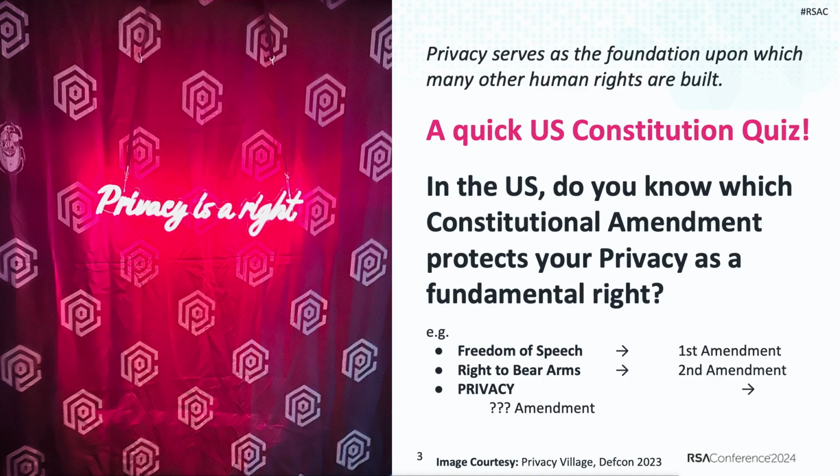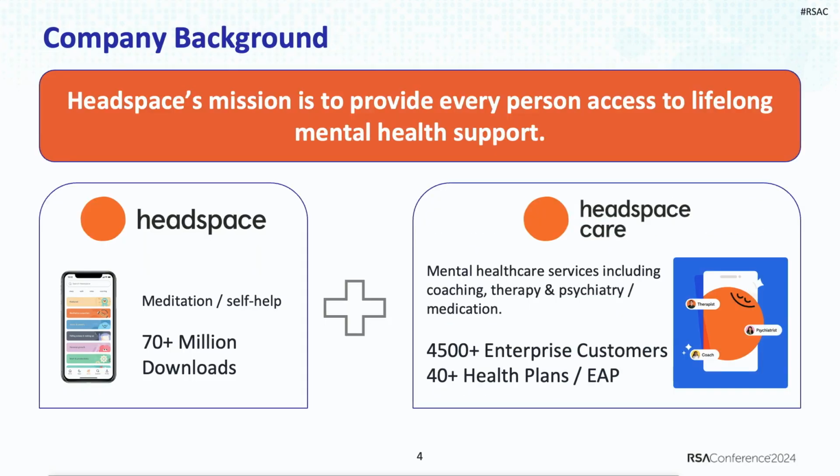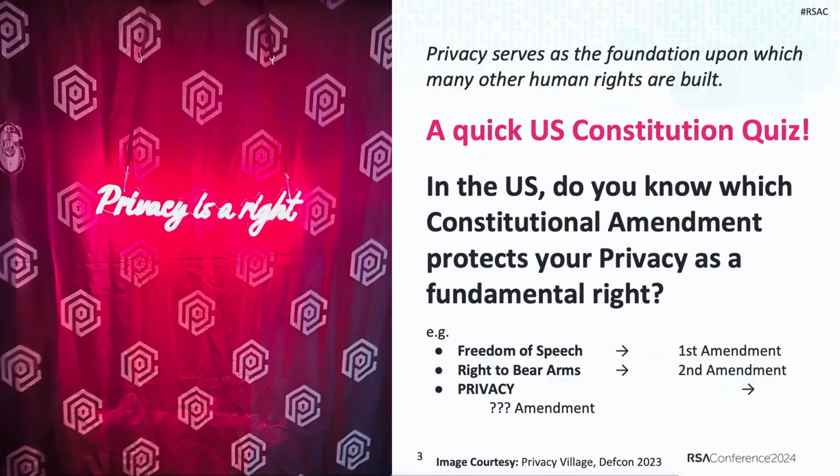It's the 14th Amendment. The 14th Amendment is about the right to due process, the right to privacy, and this becomes one of the foundational set of rights that many other fundamental rights are built upon, including the property rights. All of that comes from the 14th Amendment. So we should all be thankful for the US Constitution's 14th Amendment, where today we can say privacy is our fundamental right. So we'll get started.